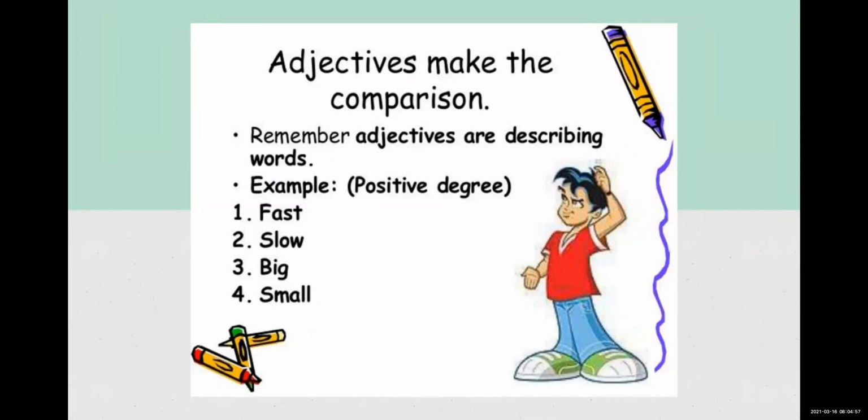Another important thing in degrees is that adjective plays an important role in comparison. Okay, like there are some examples given over here: fast, slow, big, small. These are the adjectives. Means they are telling something more, they're describing. Adjective means what? They're describing something more. So the important thing in degrees is the adjectives. If you are able to identify the adjectives of the particular sentence, you will be able to go through the degrees.